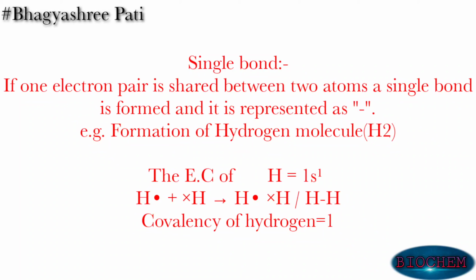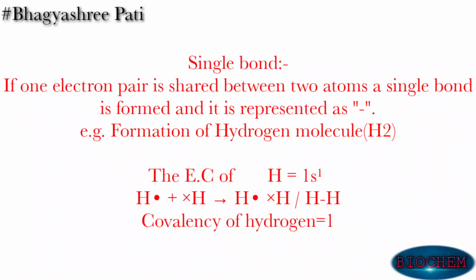So here let us discuss single covalent bond. What is single covalent bond? If one electron pair is shared between two atoms, a single bond is formed and it is represented as a dash. That means it is represented as a single bond. Suppose let us take the example of hydrogen molecule.